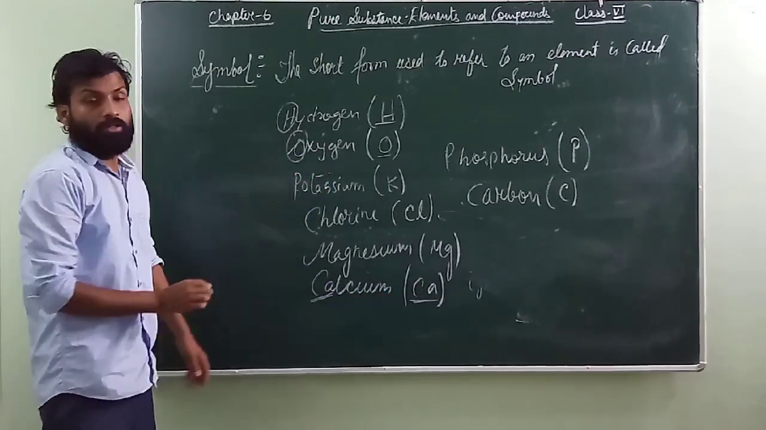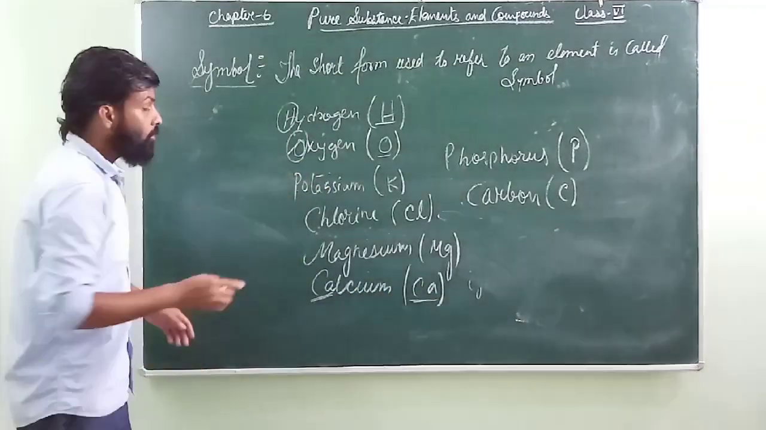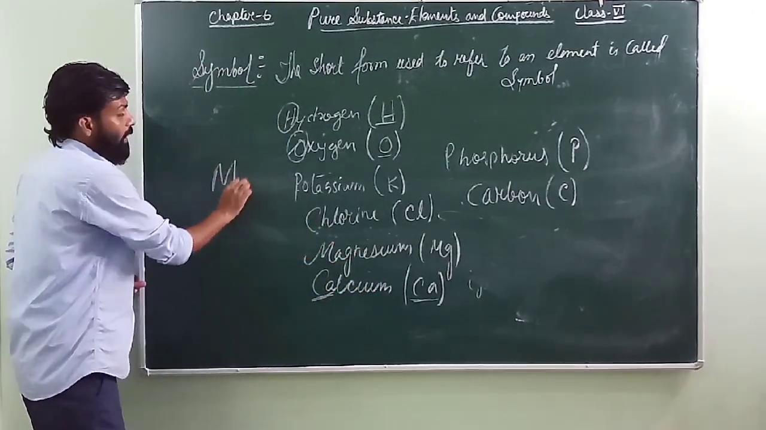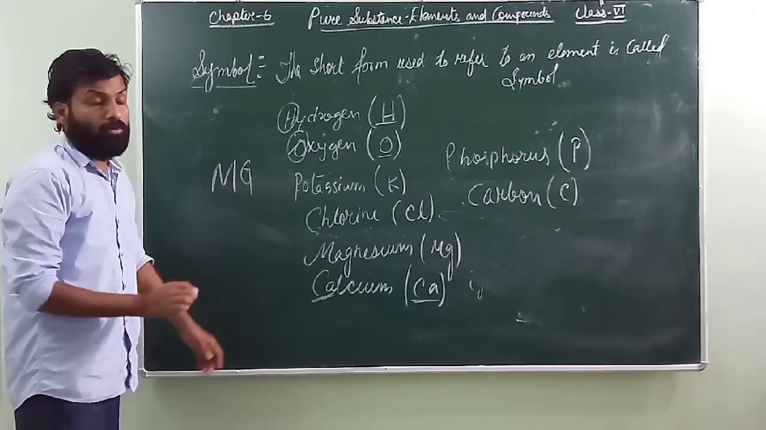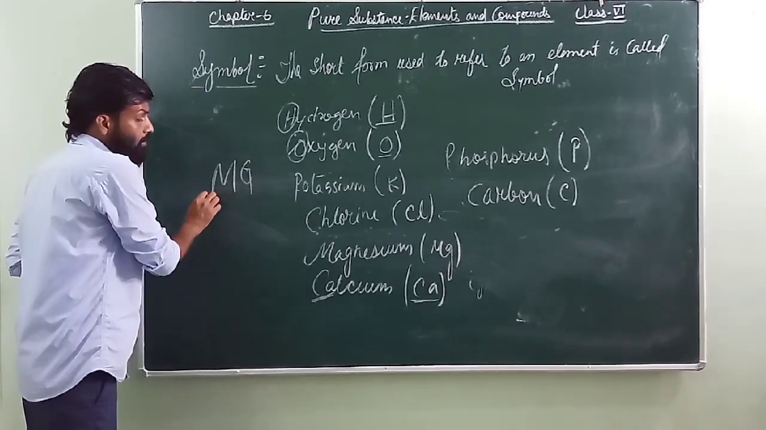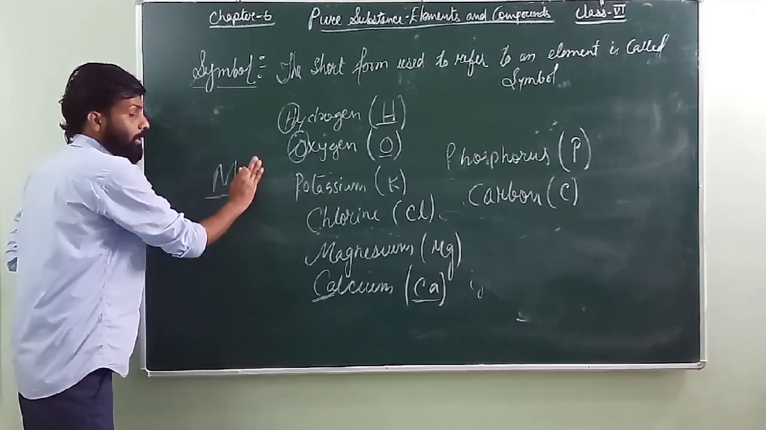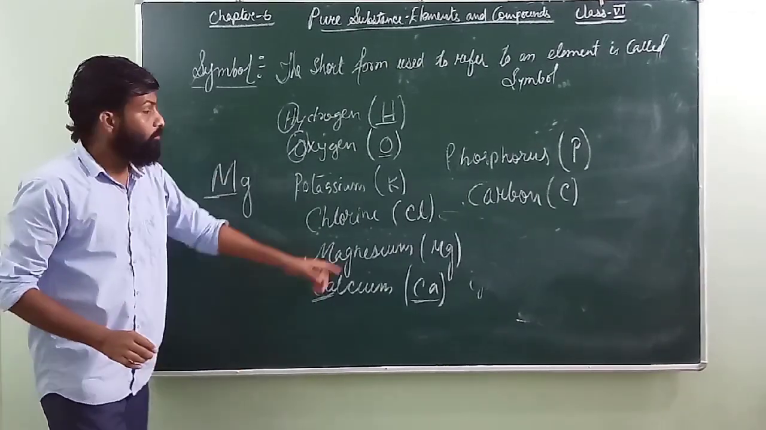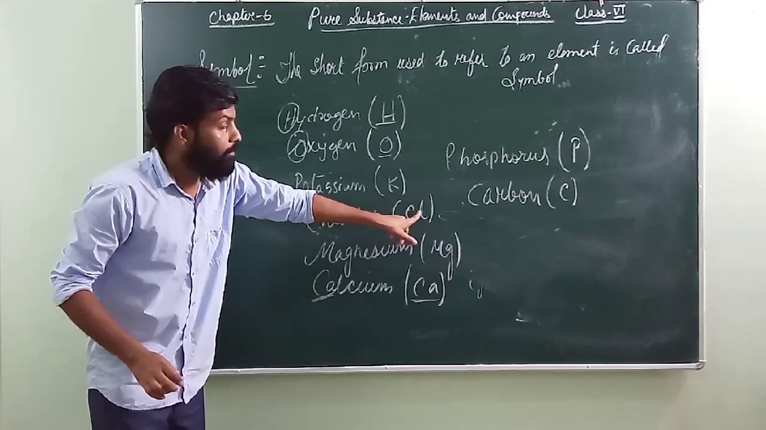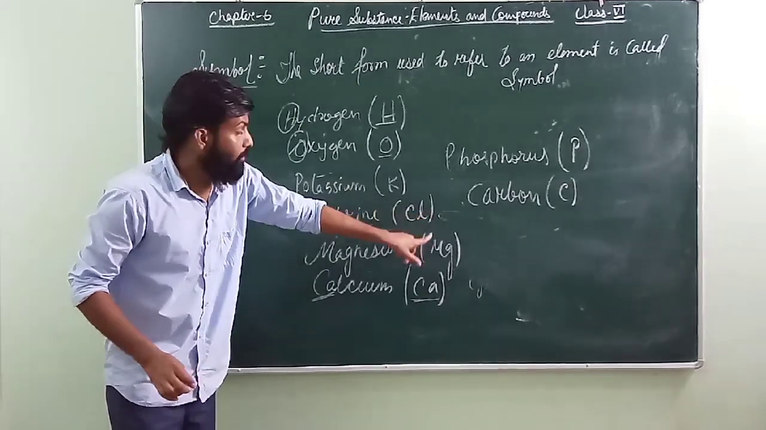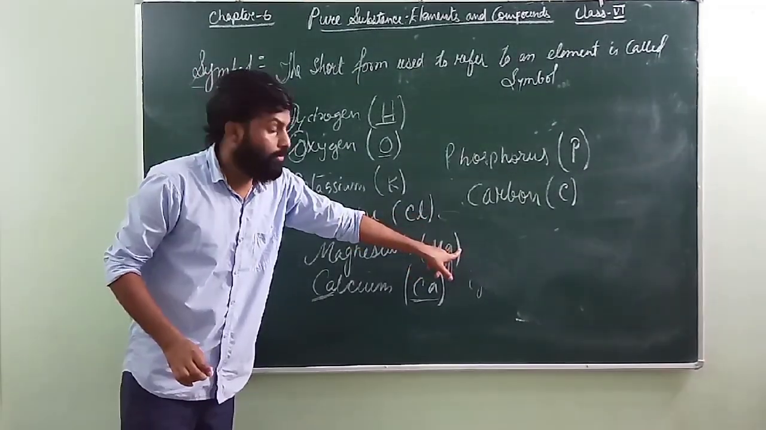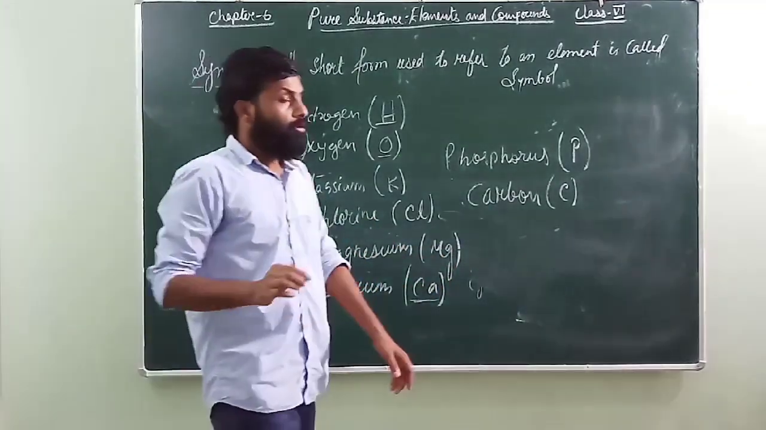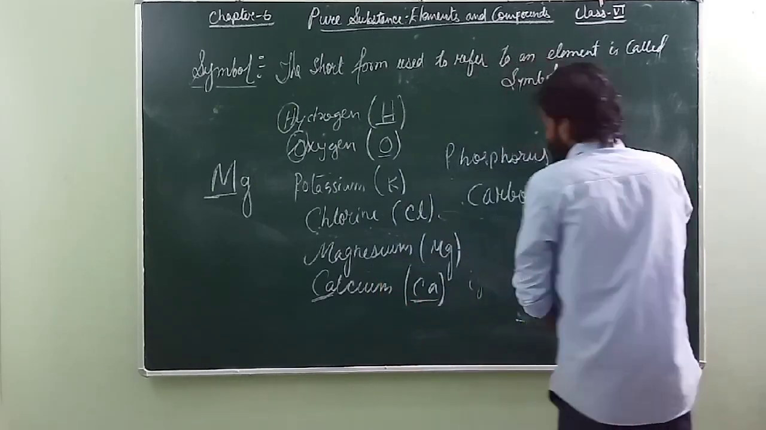But one thing that you need to follow here: when you are writing the symbol of magnesium, you cannot write M capital G capital. The rule says that the first letter will always be capital, but when you go to the second letter, it should always be a small letter. Similarly, if you see here, I wrote C in capital, but a is in small letter. Similarly, M is capital, g is small letter, C is capital, a is small letter.